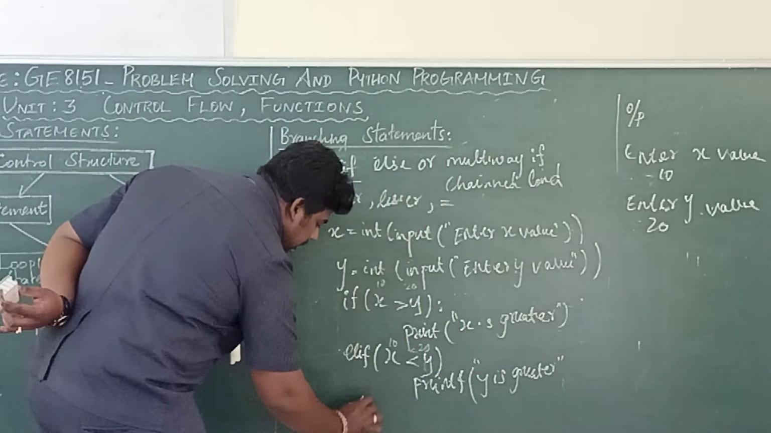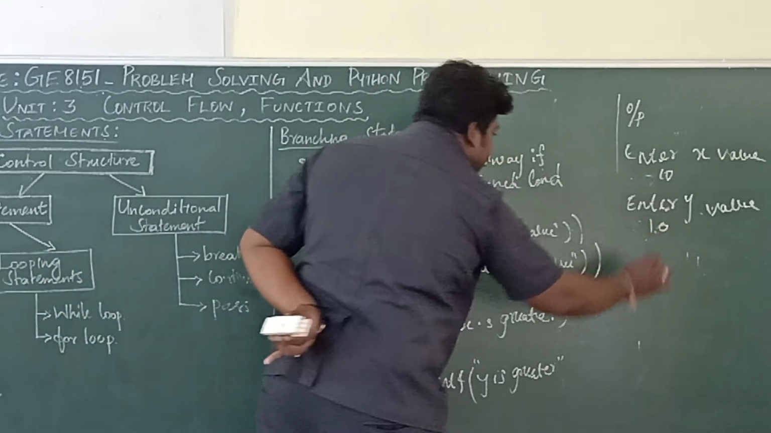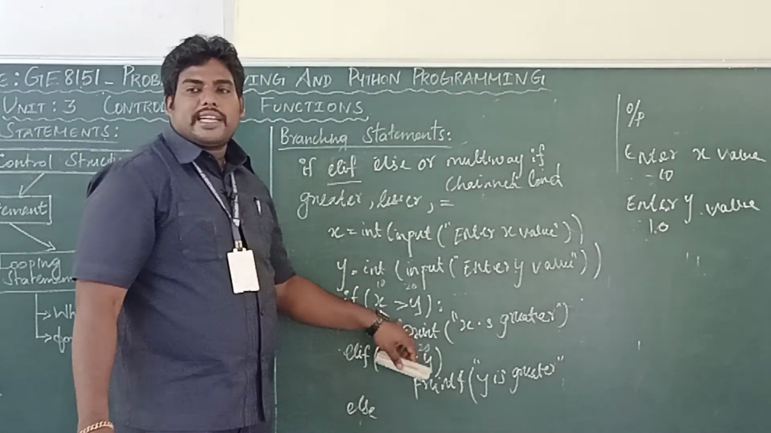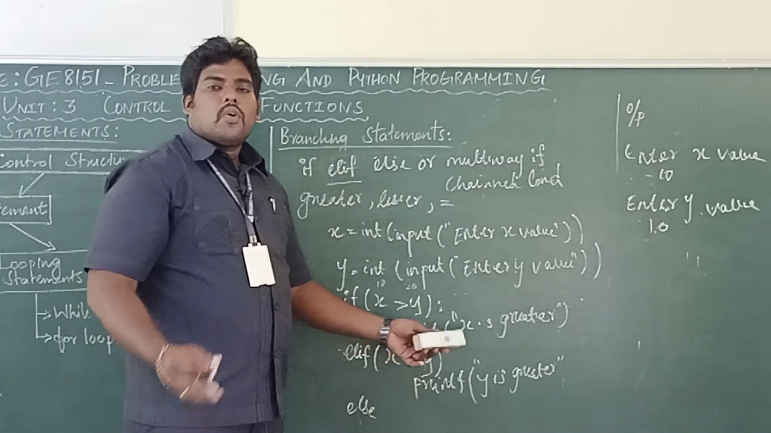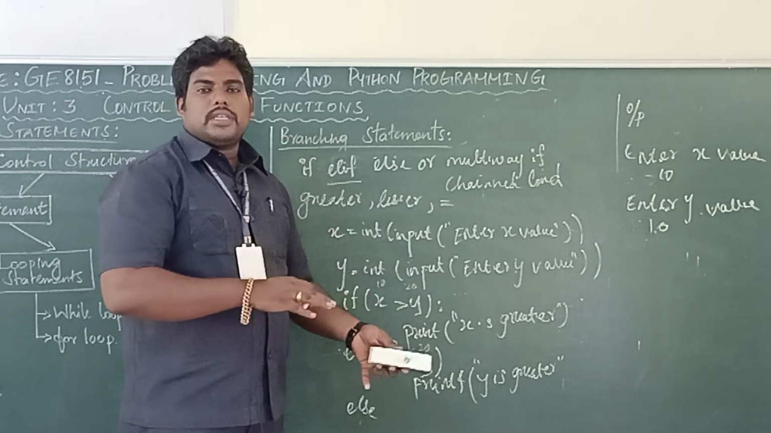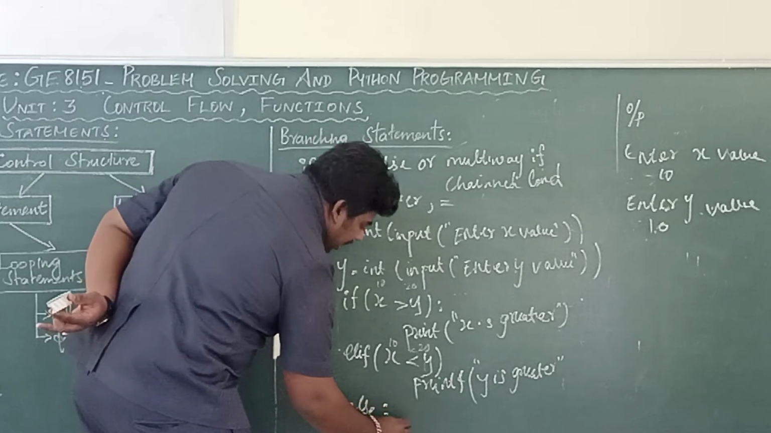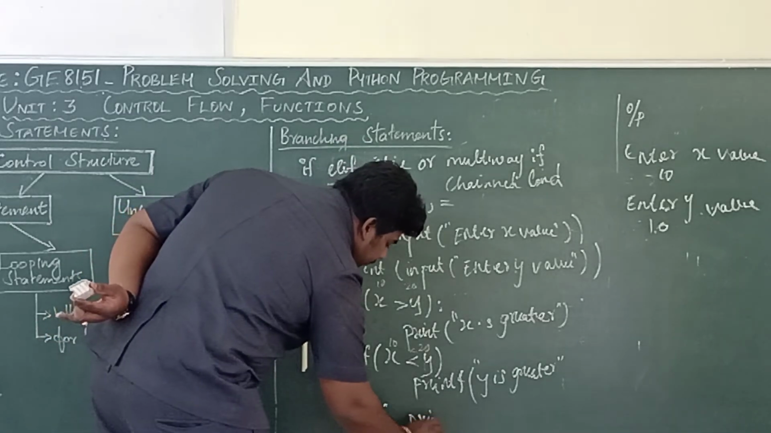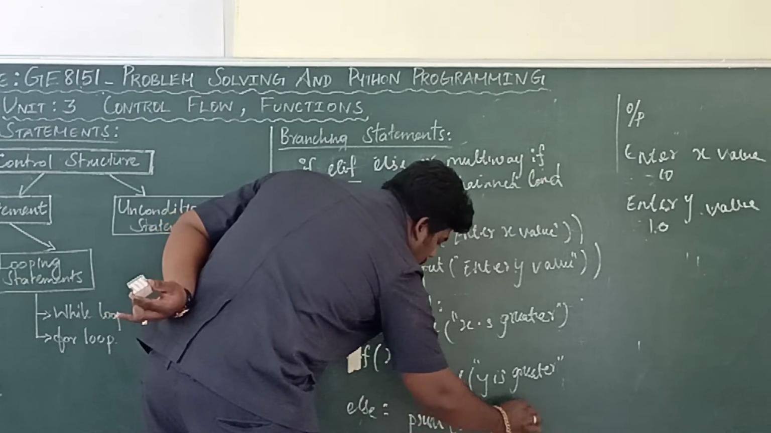Else. Suppose my input is 10 comma 10, what will happen? X greater than y, condition false. X less than y, condition false. What does it mean? If it is not greater than y and not less than y, it is equal to y. So I am writing that in else. Else print x equal to y.